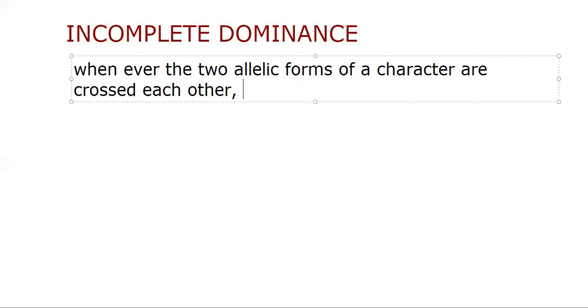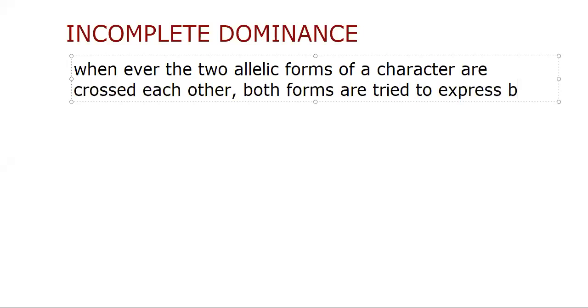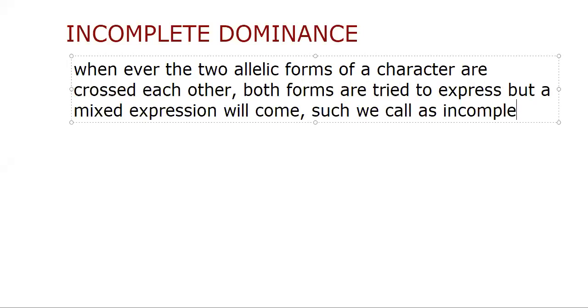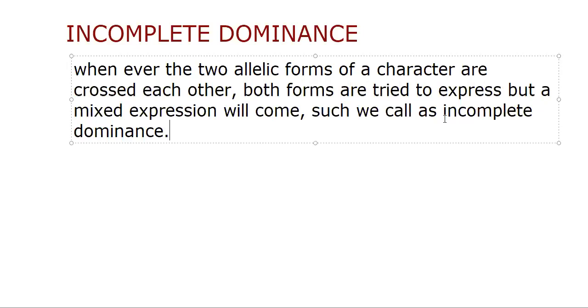Whenever the two allelic forms of a character are crossed with each other, both forms try to express, but a mixed expression comes, and no single allelic form comes for expression. Such a case we call incomplete dominance. With an example, we will understand better. The two forms try, but neither form comes for expression.